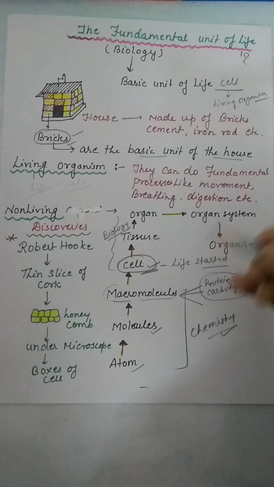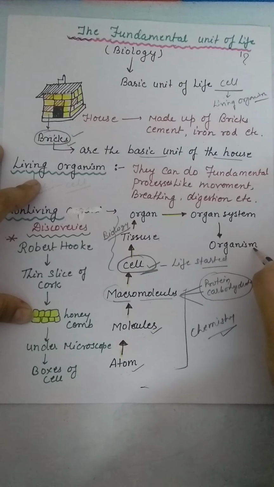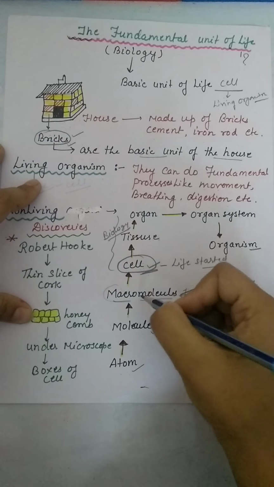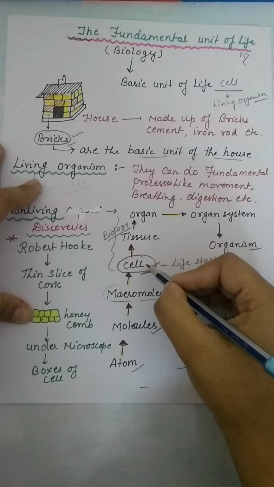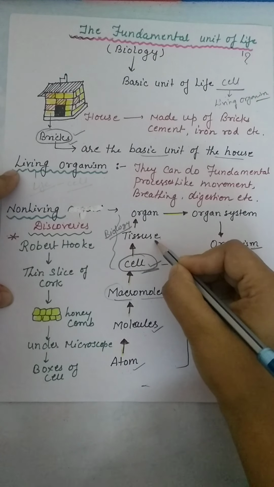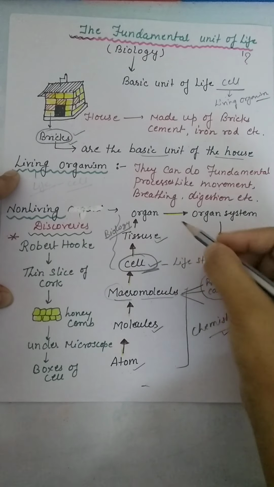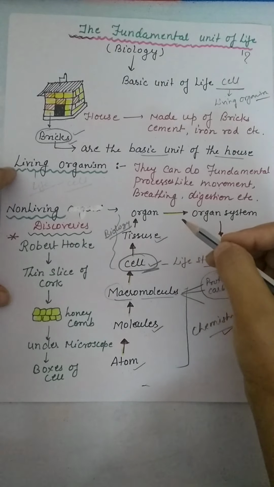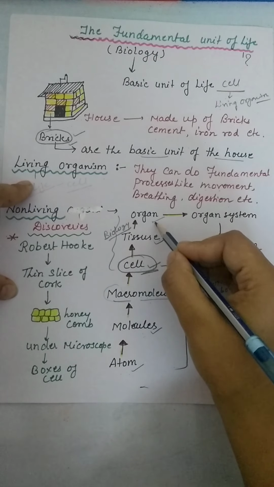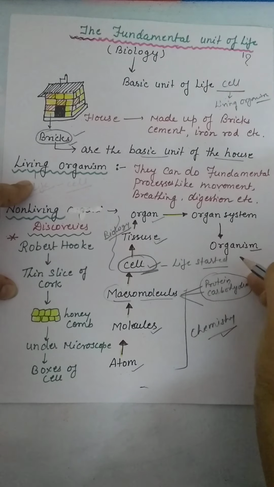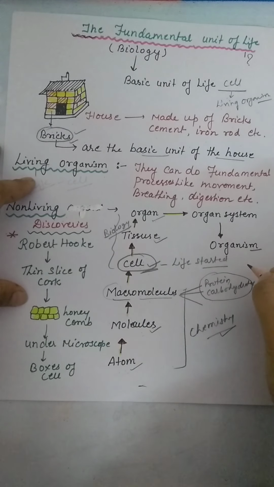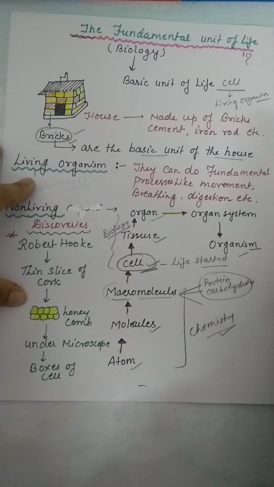And see how the cell helps to make a fully fleshed organism. From macromolecules the cell forms, and when cells work together, they form tissues. When tissues work together, they combine to form an organ. These organs form an organ system, and then lots of organ systems in our body together form a full organism.